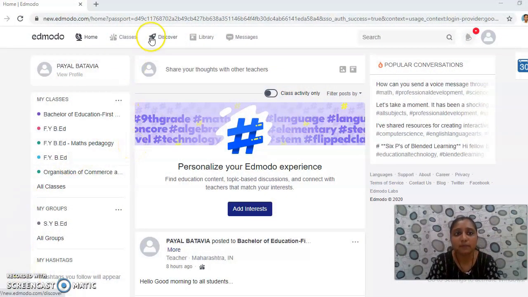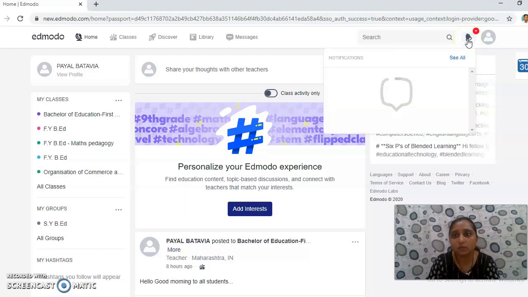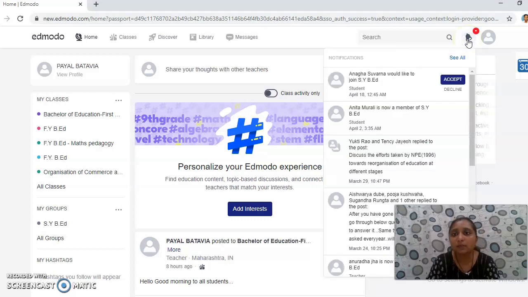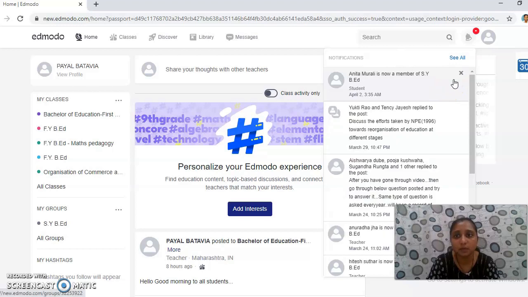So, now that we are clear with the home, classes and library, now I would like to show you the notifications. See, here there is a bell-like icon. I'm just clicking over here. As soon as a student joins your class, I get a notification. Here I got one from a student, Anaga, who would like to join my SYBA class. Once I accept her request, she will be joining my class.